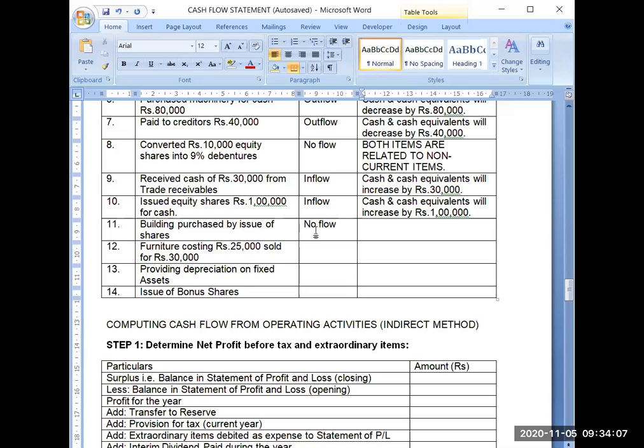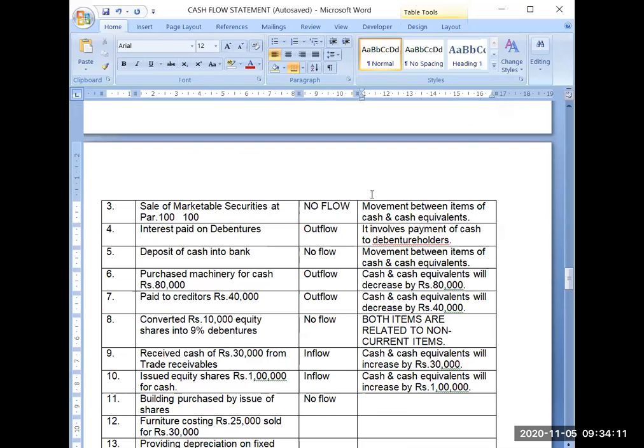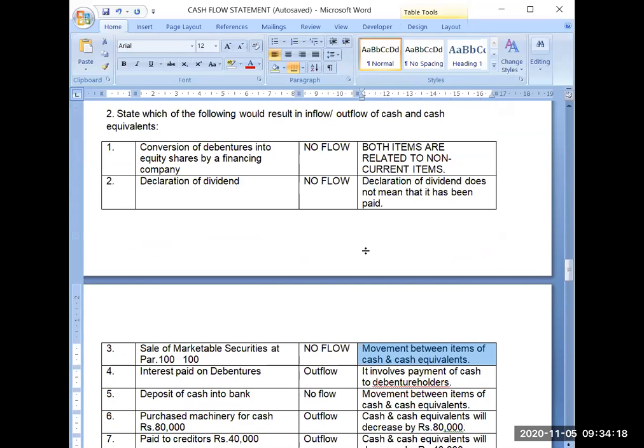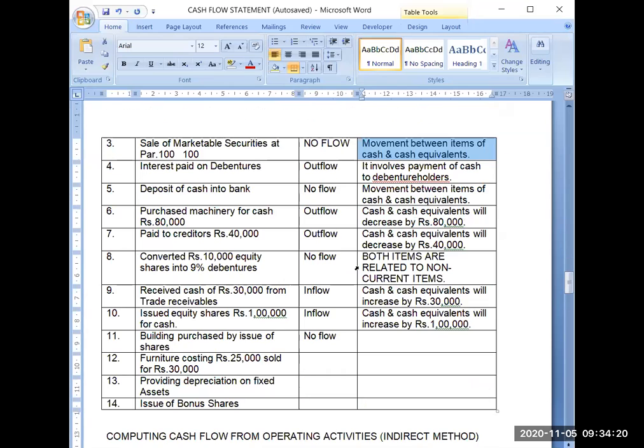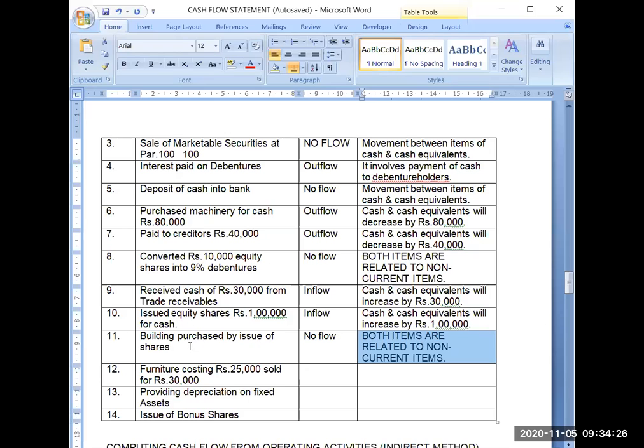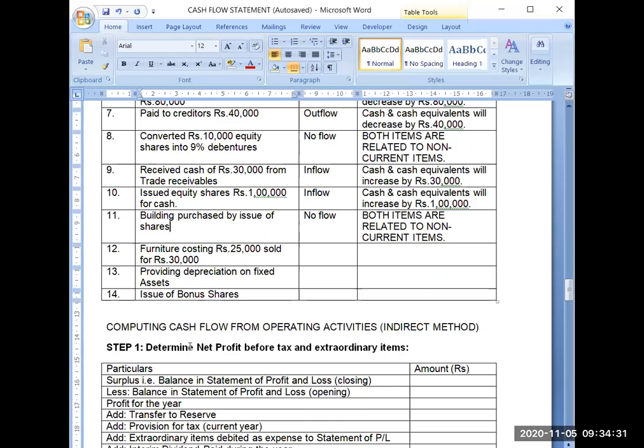Because it is again both items are non-current of nature. So I can write the reason same here. This one: both items are related to non-current items. Because see, now this is purchase of an asset for consideration other than cash. So you can revise the accounting treatment also. You can revise many things.